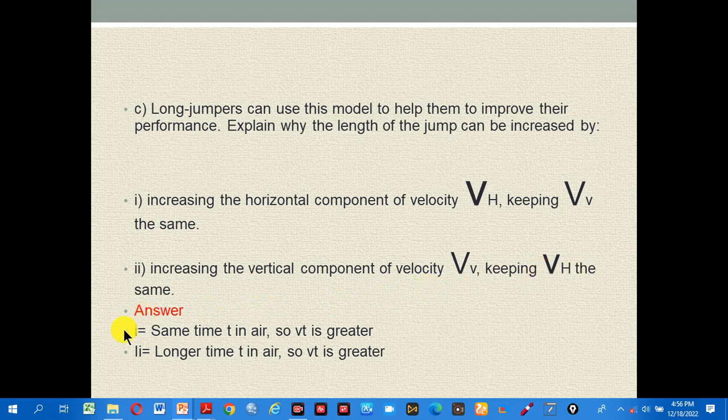Answer, look at the answer carefully, please. Number 1: same time t in air, so VH is greater. And number 2: longer time t in air, so VH is greater. So this is the correct answer for your review question.